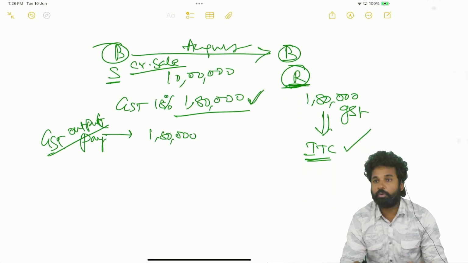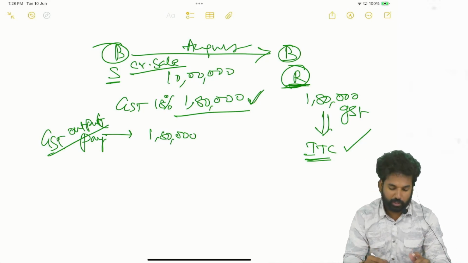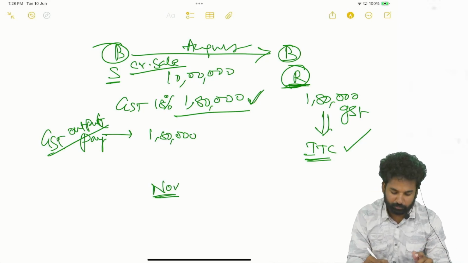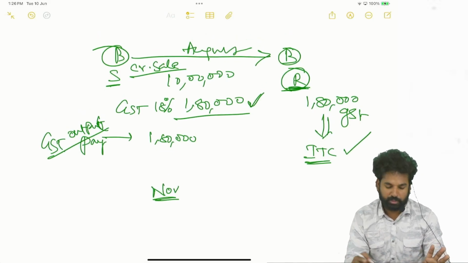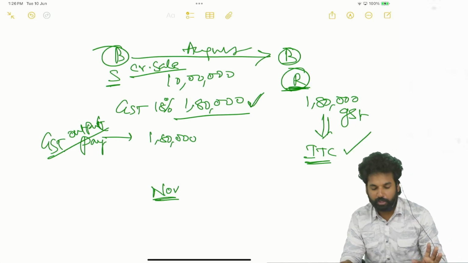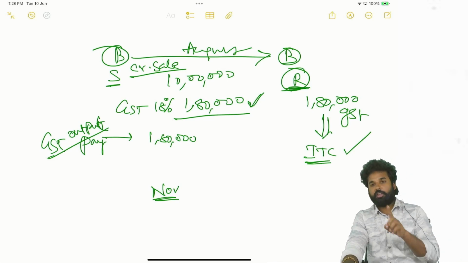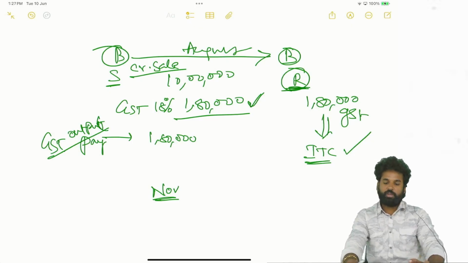We are talking about post supply discount. The supply was at that time, in August month, it has happened like that. Now in the month of November, payment is made in 3 months. That means September, October, November. So by 30th November, payment has been cleared. So that's why the supplier is very happy, and hence he is offering another 5% discount.